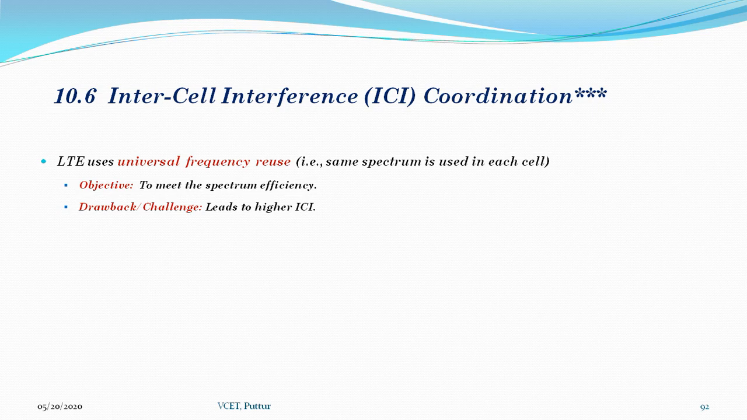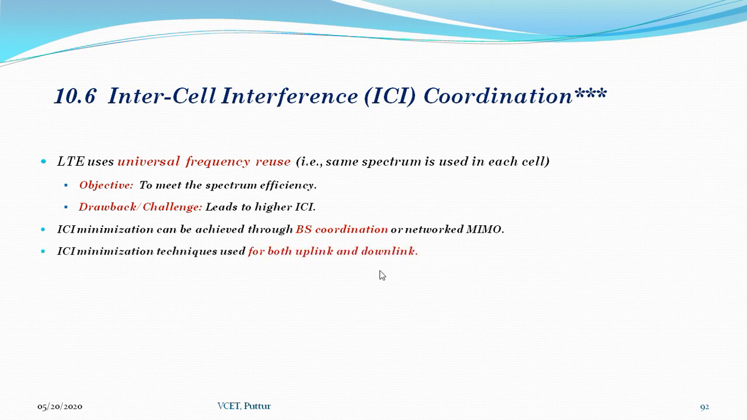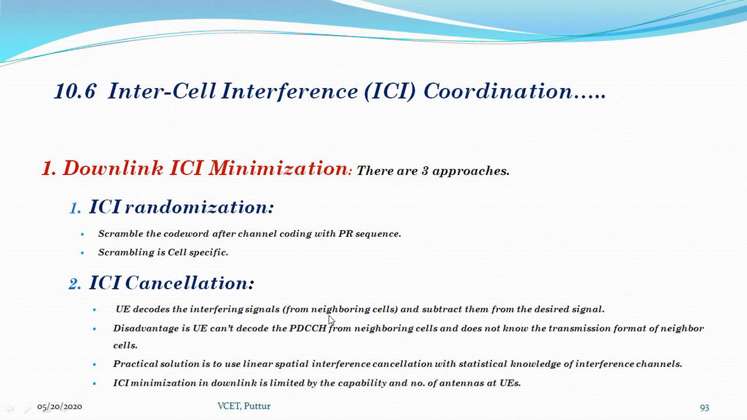ICI suppression through base station coordination or network MIMO is also applicable. The main objective is to meet the spectrum efficiency. The drawback is that it will lead to high inter-cell interference. So, inter-cell interference minimization can be achieved through base station coordination or through network multiple input, multiple output. These minimization techniques are used for both uplink as well as downlink. First, we'll see how it is applied to the downlink.